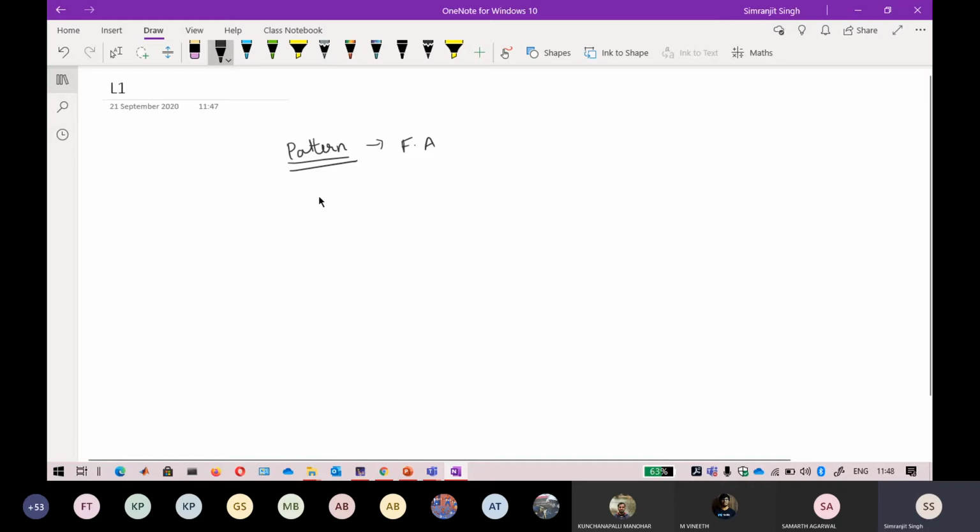Okay, so a pattern, like if I say a raised to power n. Now if you see what the pattern is here, a is repeating many number of times. Something like this. So this is also a pattern.